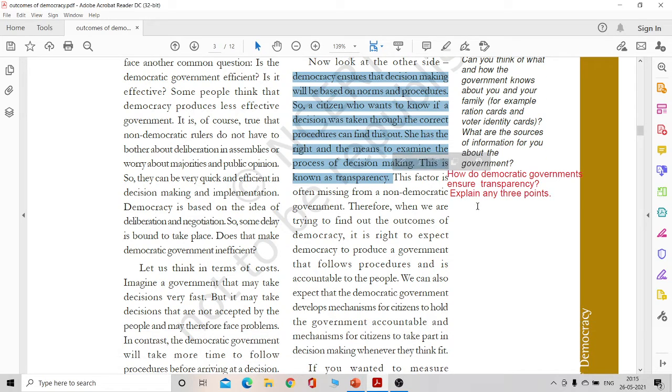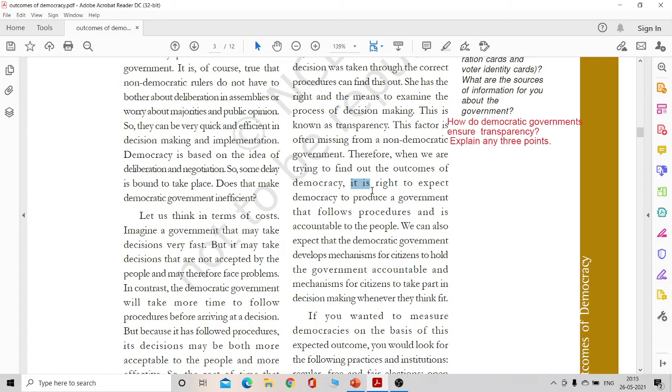A three marker for this type of question is: how do democratic governments ensure transparency? Explain any 3 points. Here you definitely have to mention what transparency is, and the 3 points as to how governments ensure transparency. One, a citizen who wants to know can examine the process of decision making.